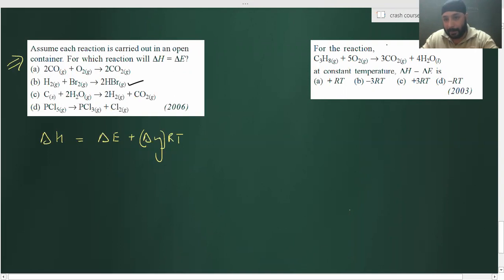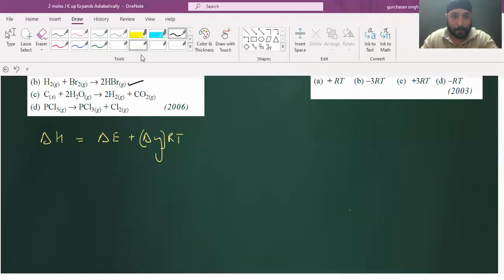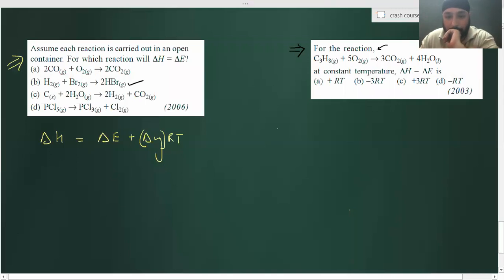Here in this question, tell me fast. What is the delta Ng here? It is minus 3. So delta H minus delta E is equal to minus 3 RT. Everyone got that?